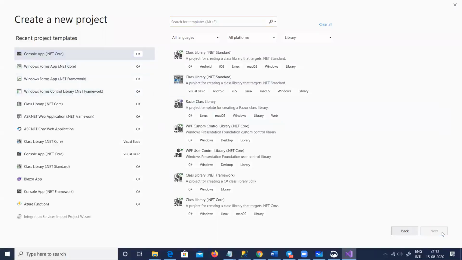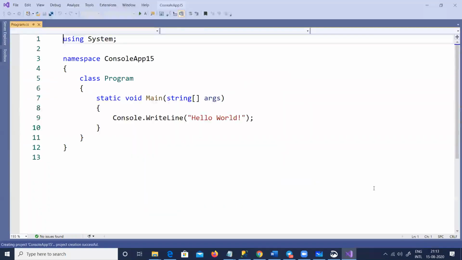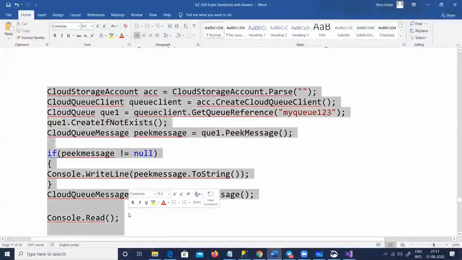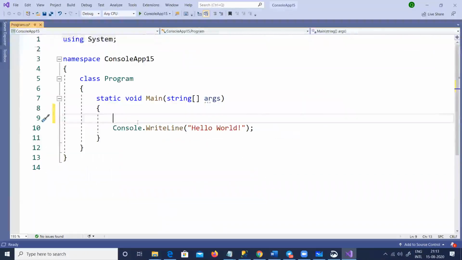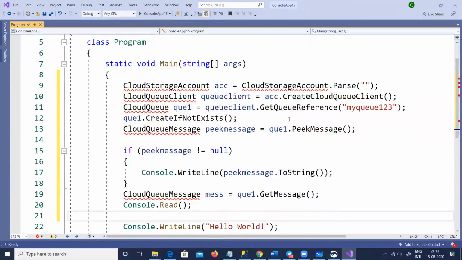So console app .NET Core, I'll just select C#. Now remember that to connect to queues, to connect to blobs, or to connect to anything out there, there are lots of ready-made namespaces and ready-made NuGet packages given out here. So I'm going to paste that code as it is, because I know that this code works. And for the NuGet packages, for example, you can see this is CloudStorageAccount. I will just tell it to fetch the NuGet package.